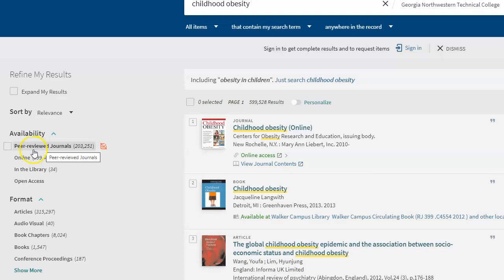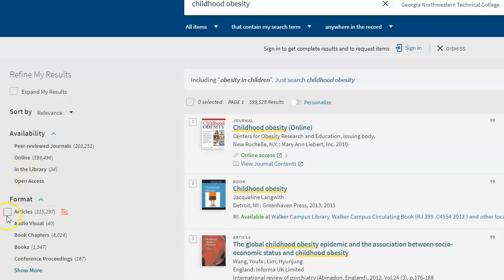And peer-reviewed journals, before an article is published in a peer-reviewed journal, it is reviewed by a panel of experts to make sure that it's valid and reliable and so forth. So these are the most credible sources, but I'm not requiring that you use those. As a matter of fact, a lot of times that information is highly technical and it's very difficult to read unless you're an expert in that field.